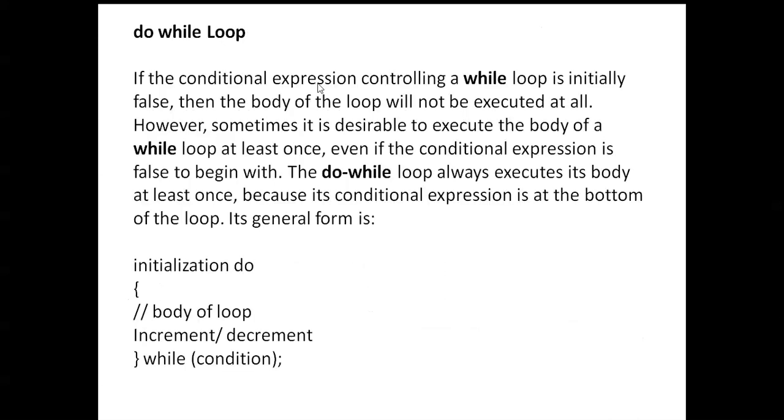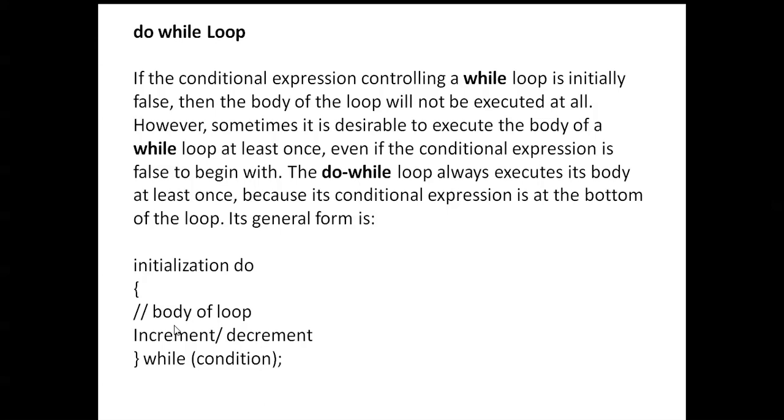Next, do while. In a while looping statement, only if the condition is true do you execute the body. But here, even if the condition is false, the loop is executed at least one time. Only after that is the condition tested. First you execute the body, then the condition is tested. If the condition is true, then execute that body again. If the condition is false, you can't execute it again. Okay, next that is do while.